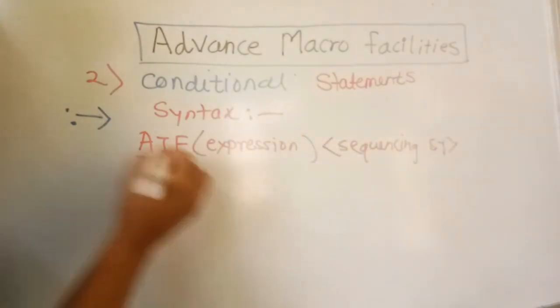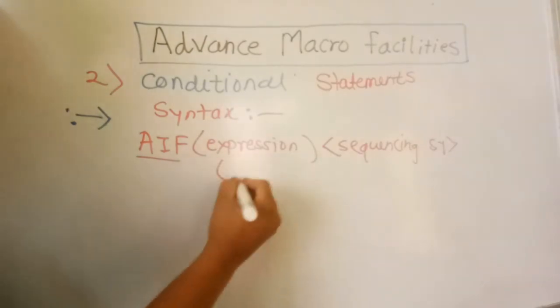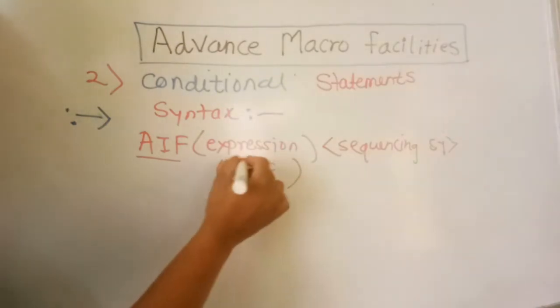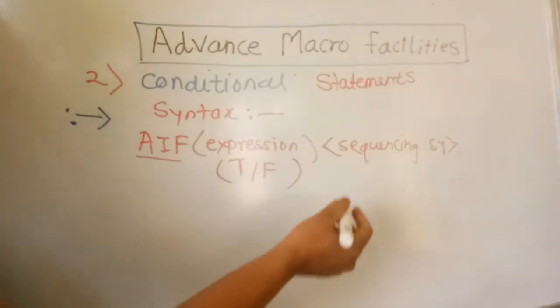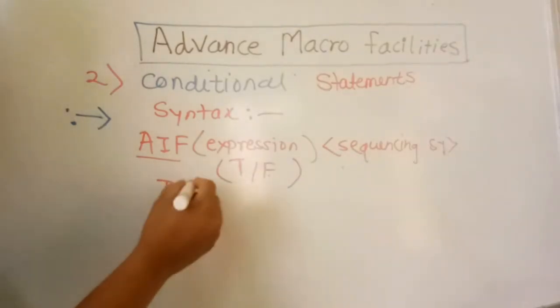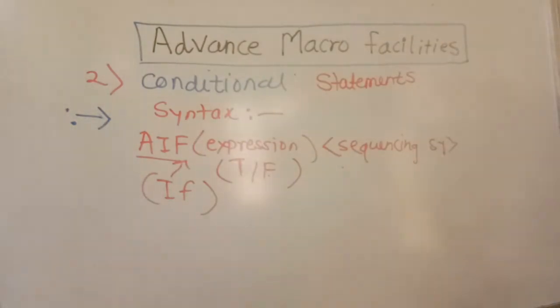This will jump to the next statement when the expression becomes true or false. When it is true, some statement will execute. When it is false, some other statement will execute. It actually acts like the if statement of other programming languages,